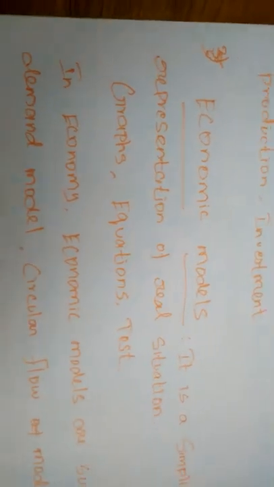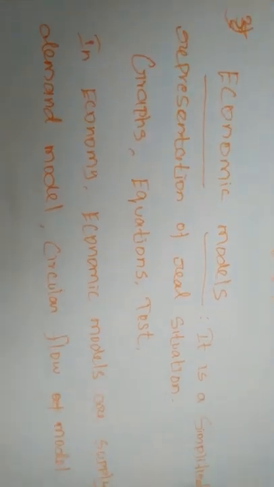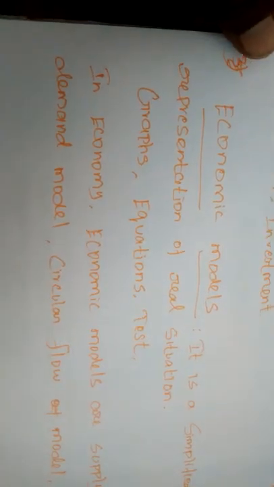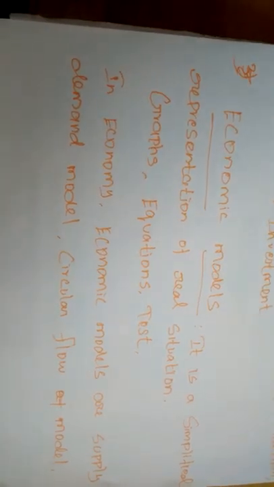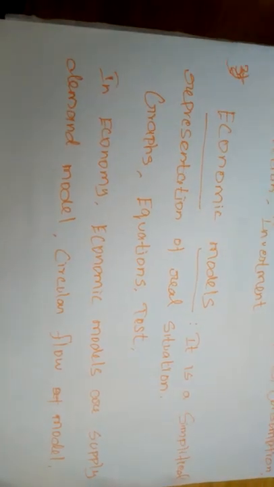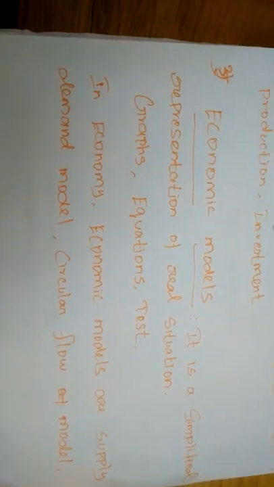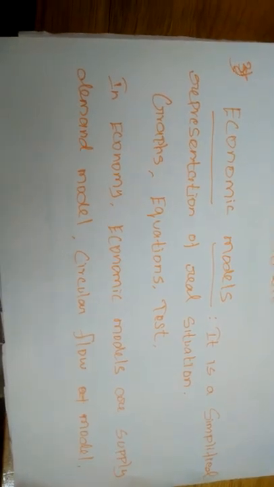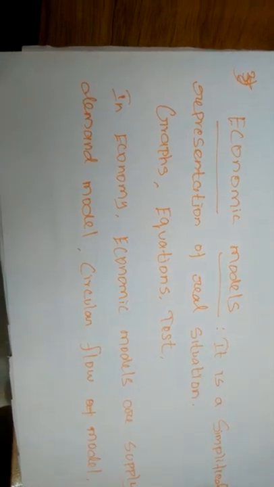In economics, the circular flow of income model is mostly used. The circular flow of income is a model of an economy showing the connection between different sectors of an economy. Different sectors means we can consider the agricultural sector, the industrial sector and the service sector. How the income moves from one sector to another is also explained by the circular flow of income.